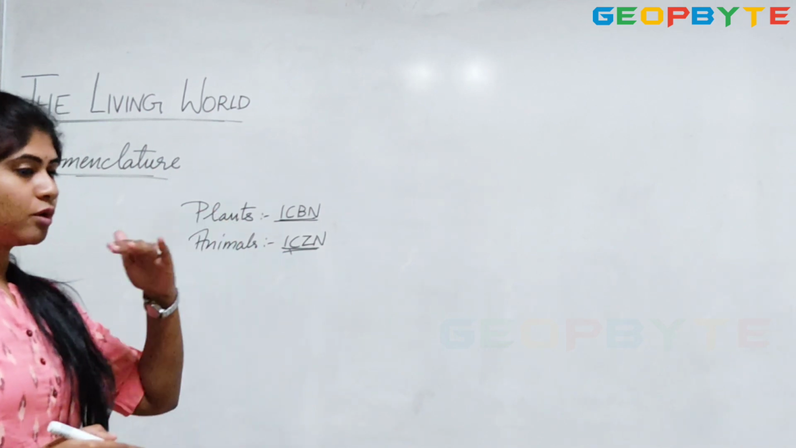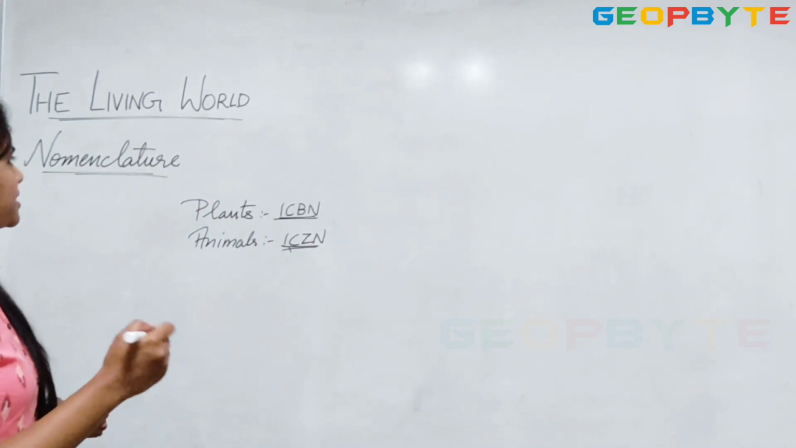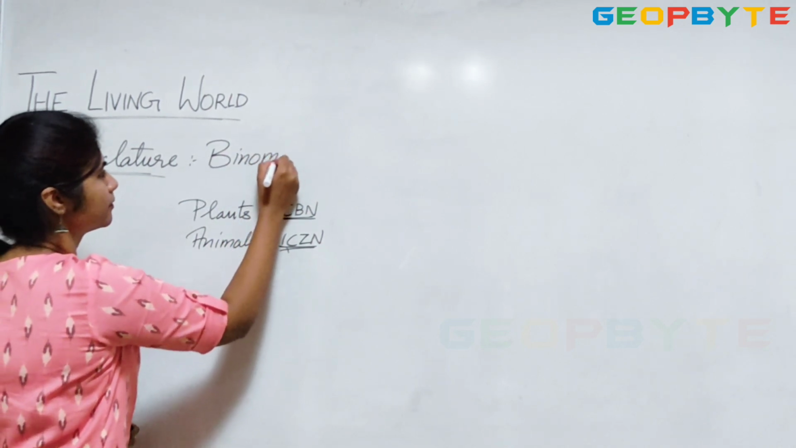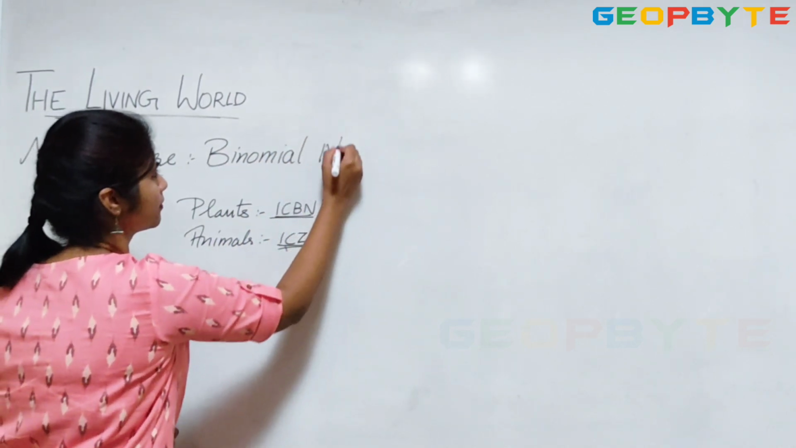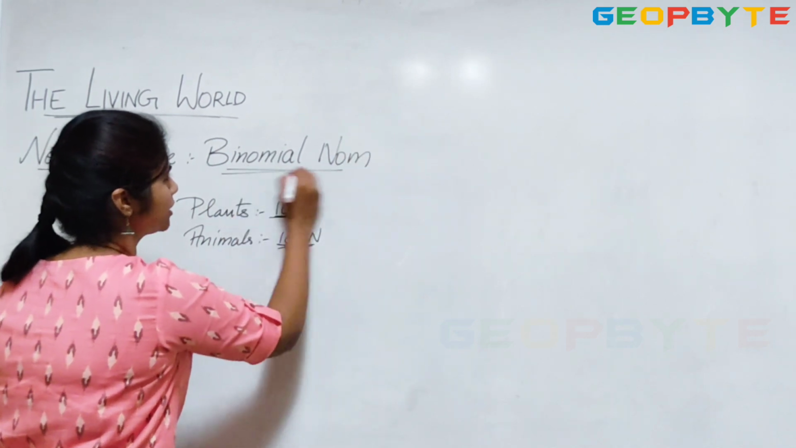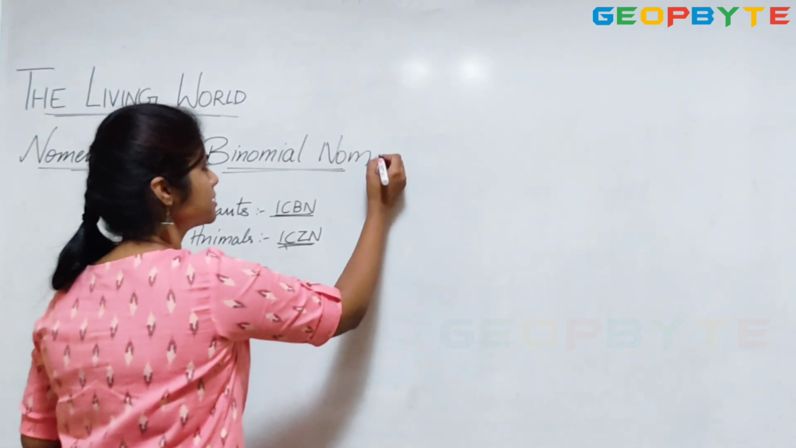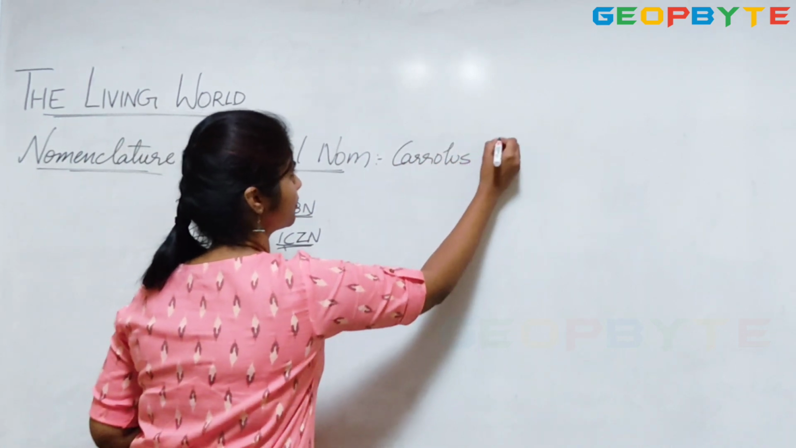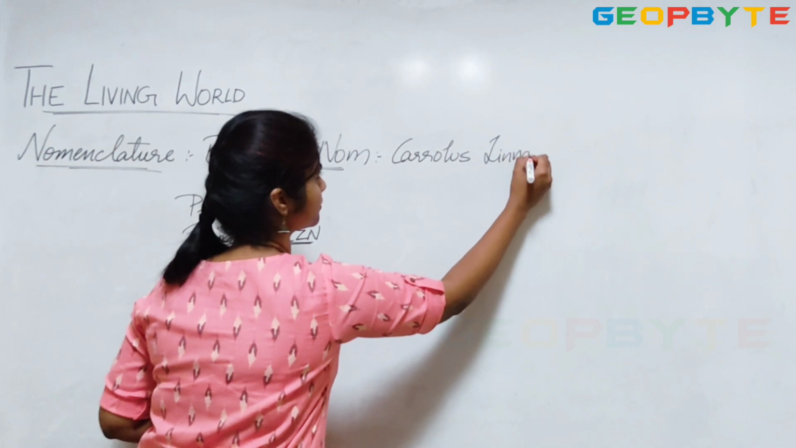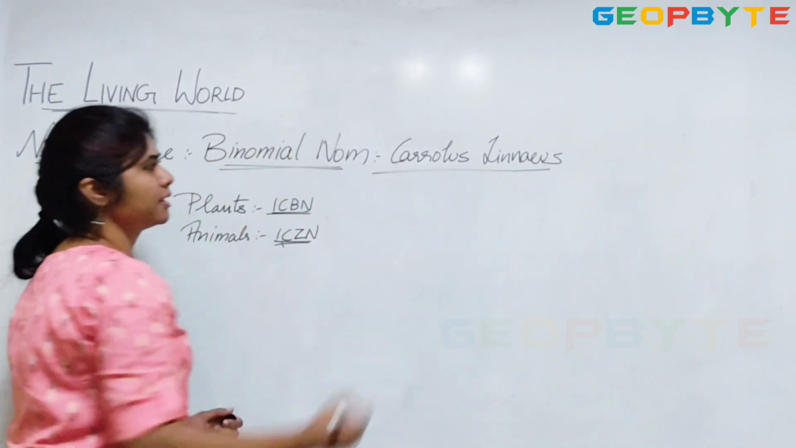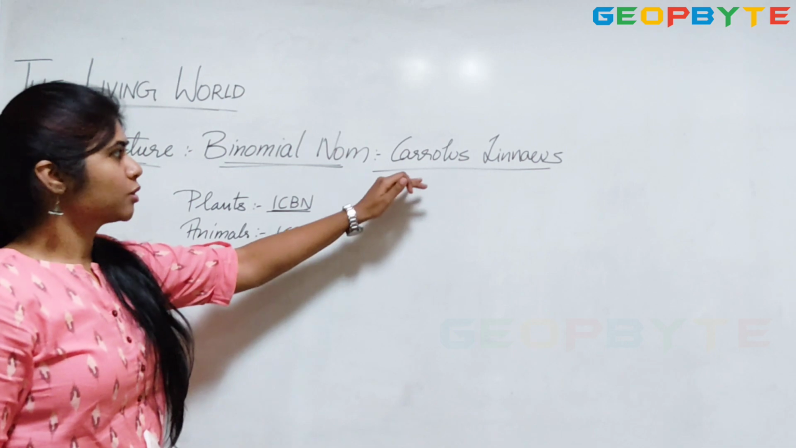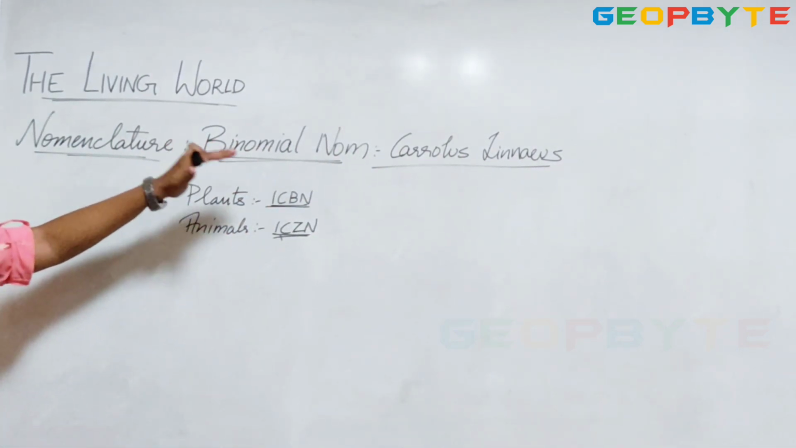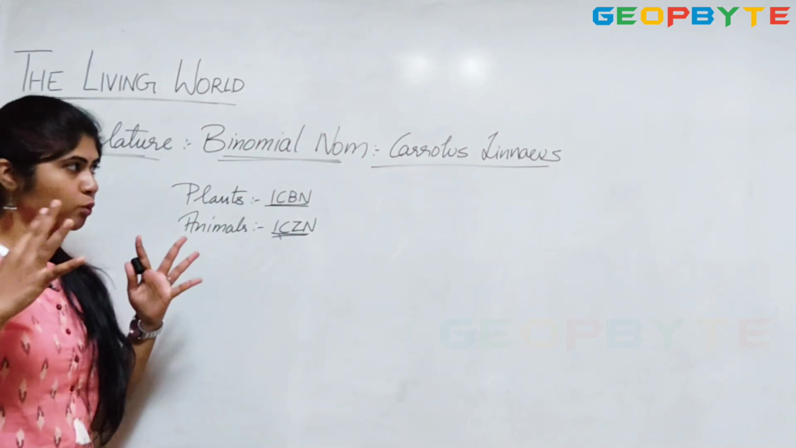Now, overall, we see a type of nomenclature called binomial nomenclature. This was given by Carolus Linnaeus. Carolus Linnaeus is a famous scientist who has given this nomenclature type called binomial nomenclature, which is the nomenclature accepted worldwide.